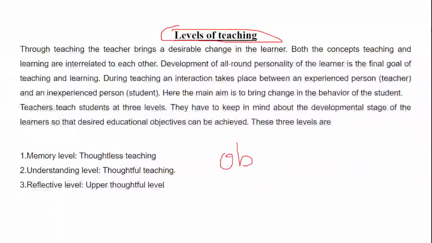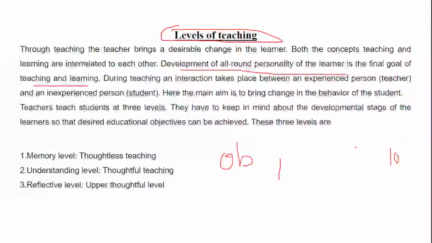So in short, what are we talking about? We are talking about all-round development or overall development. Development of all-round personality of a learner is very, very important in teaching and learning. But now you cannot expect a standard first child or standard 10th child to have the same maturity level.